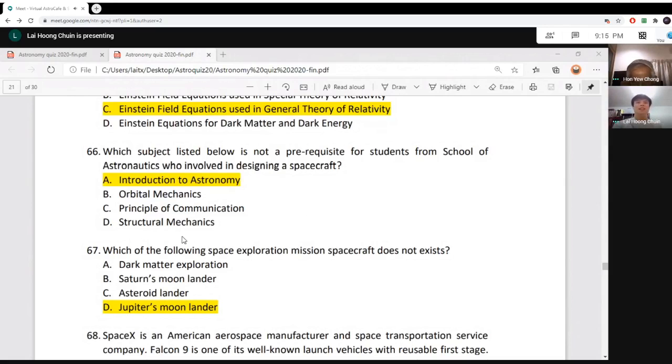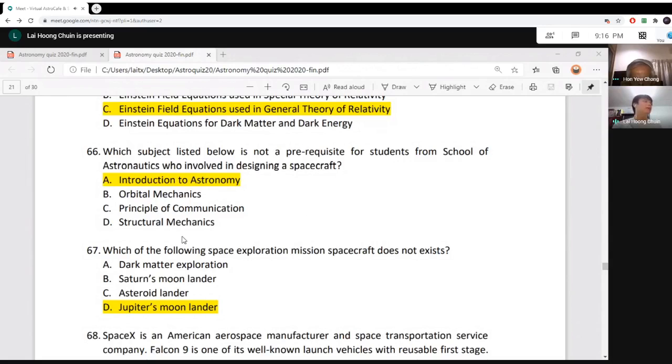The extreme loads, we have different types of loads: the thermal load, the stress, the shear, the highly vibration environment. So structural mechanics is to make sure that the spacecraft we design can survive the extreme launch environment and also